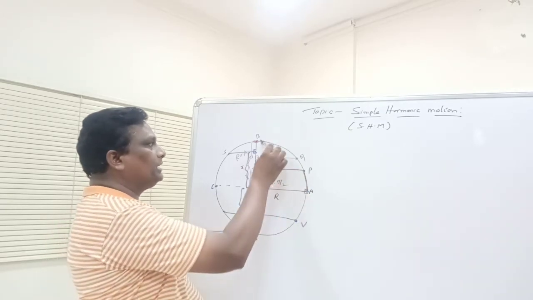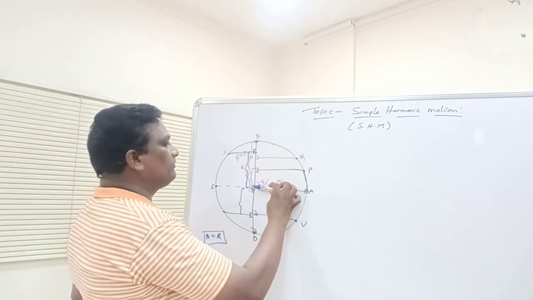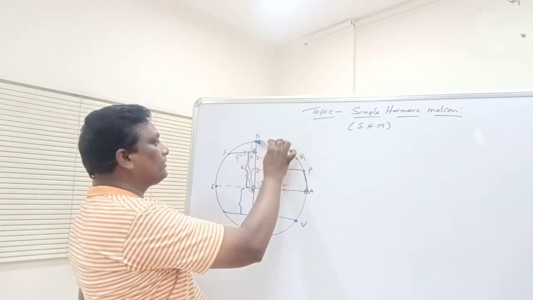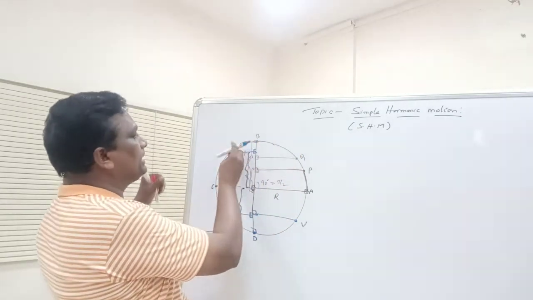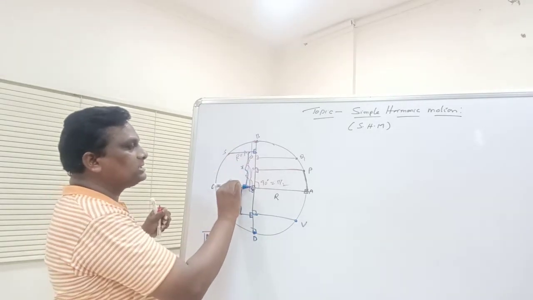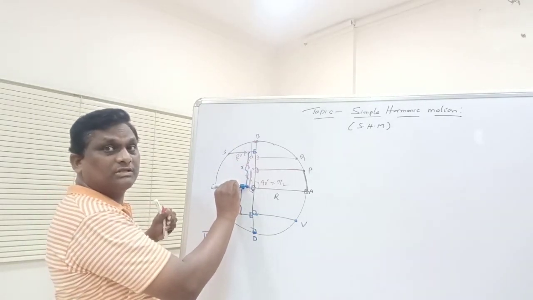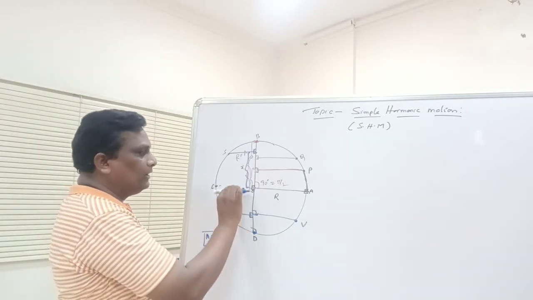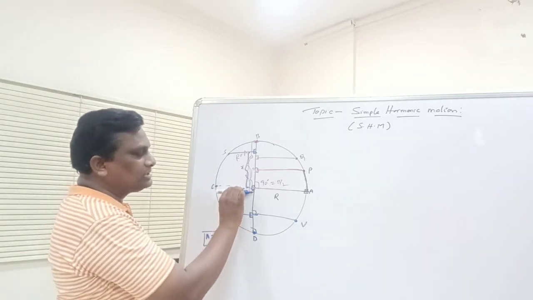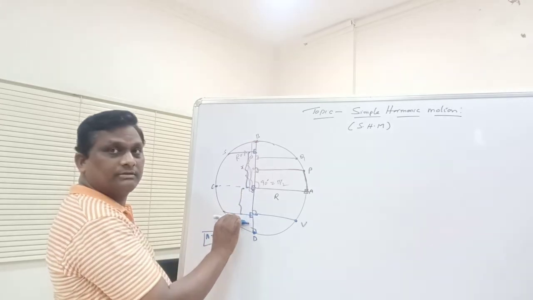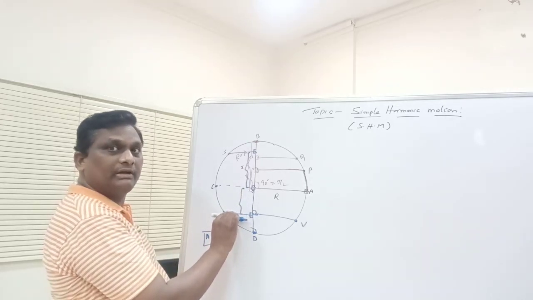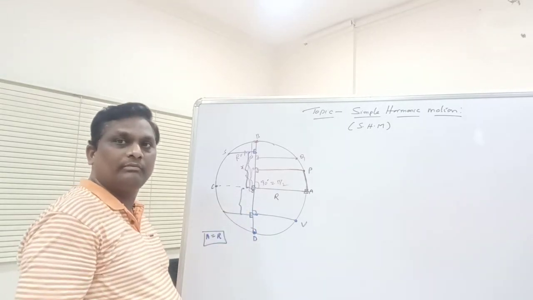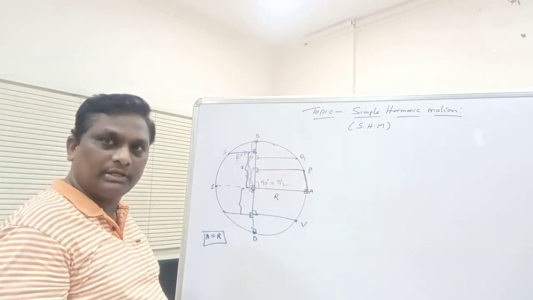Particle is moving from point A to point B, foot of the perpendicular is moving from point A to point B like this. Now if the particle is moving from point B to point C, foot of the perpendicular is moving from point B to the center of the circle. Means displacement is 0. Now particle is moving from point C to point D, foot of the perpendicular is moving away from the center of the circle. The displacement will increase. Whenever it is at point D, the maximum amplitude will come. Displacement is equal to maximum amplitude, that is A.